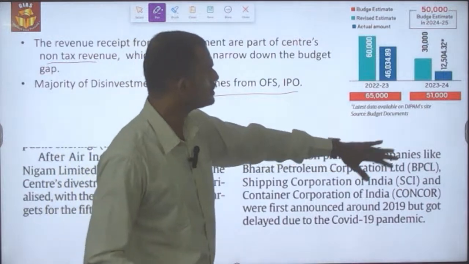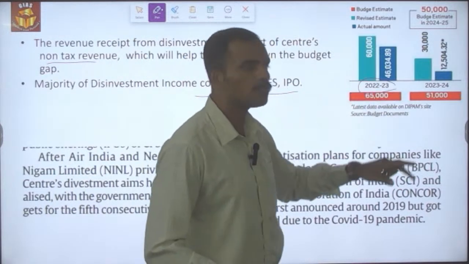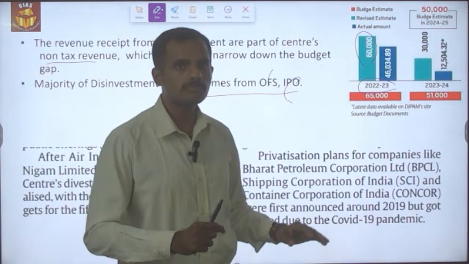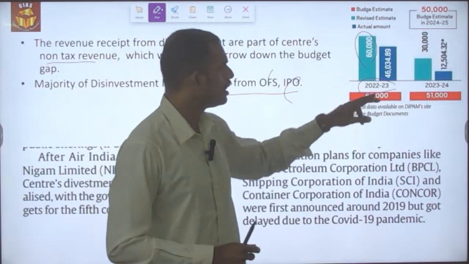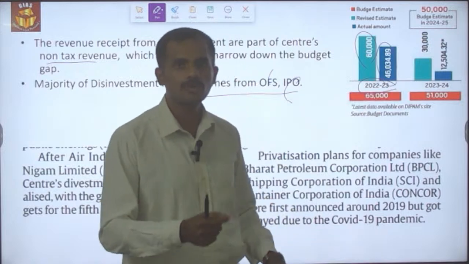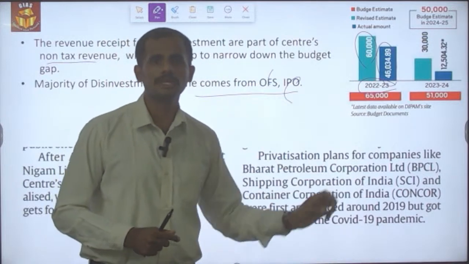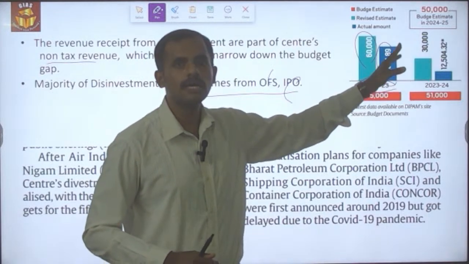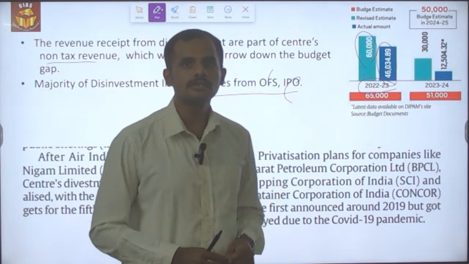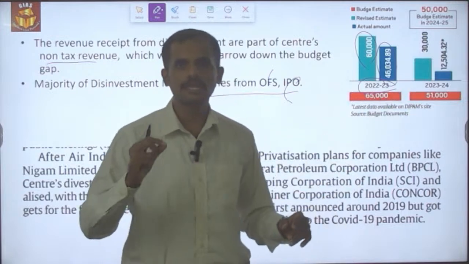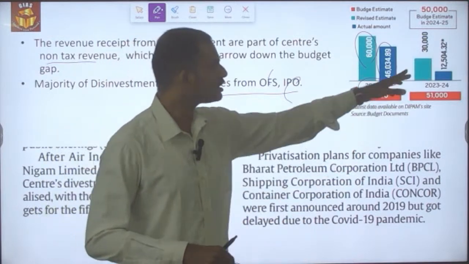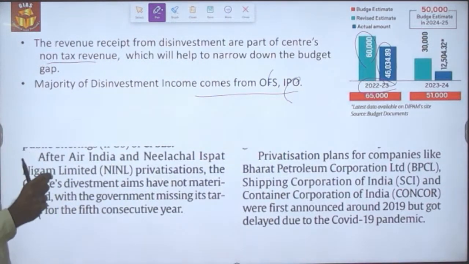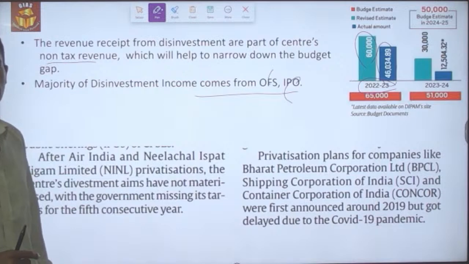So this is what the graph is about. During 2022-23, we can see that nearly 60,000 crore was budgeted for disinvestment, but only 34,000 crore rupees have been realized. In 2023-24, the revised estimate is 30,000 crore, but the actual realization until today is 12,504 crore. So there is still a gap to be covered to fructify the entire budgeted estimate.